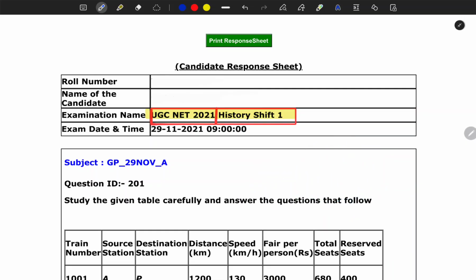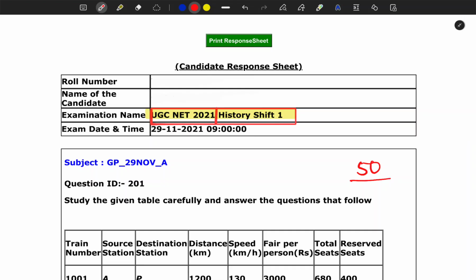In that we dealt with the first 50 questions of history, paper 2, and here we will deal with the rest of the 50 questions. After that I'll come up with the trend analysis, and the number of questions of easy, moderate, and difficult nature.